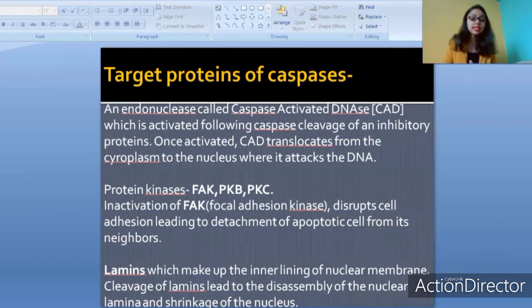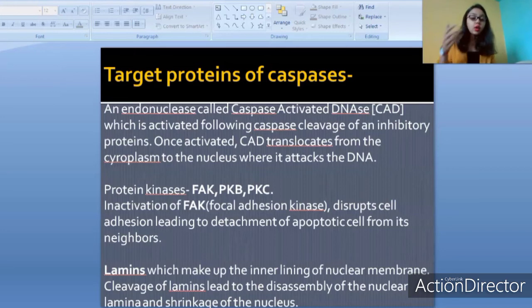Now during normal conditions, this DNase should be inactive, otherwise it will go and cleave our DNA. So in order to control this DNase, there is an inhibitory protein. Now what happens is that our caspases that have been activated, they go and they cleave this inhibitory protein. Now if the inhibitory protein is cleaved, then the DNase is no more inhibited, it is activated, and then it goes and brings about cleavage of DNA. Once activated, CAD translocates from the cytoplasm to the nucleus, and they attack our DNA. That's the major target of the caspases.